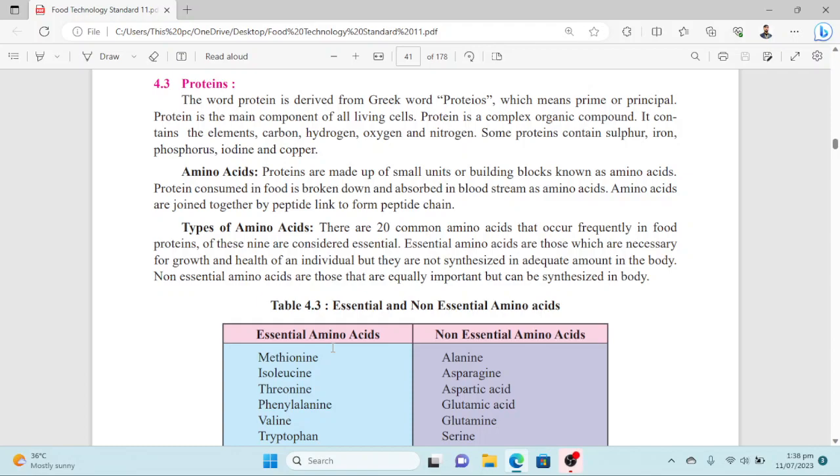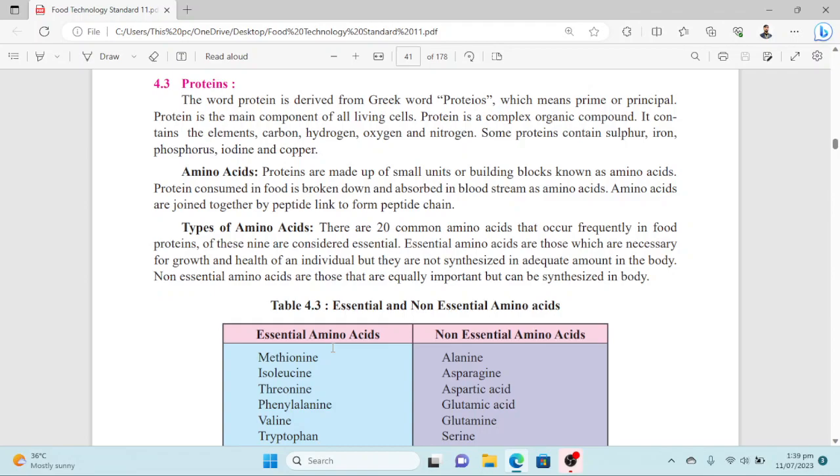So with the continuity of the topic macronutrients, where we have discussed the first macronutrient carbohydrates, in this video we will discuss the second macronutrient, that is protein. The word protein is derived from the Greek word proteos, which means prime or principal. Protein is the main component of all living cells.